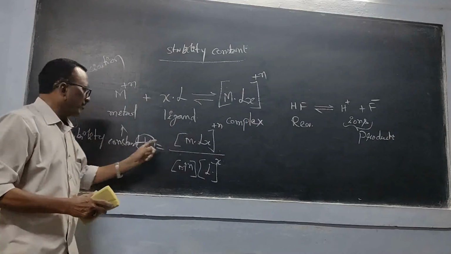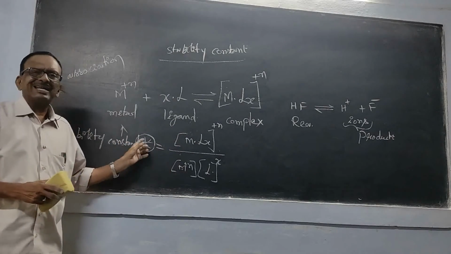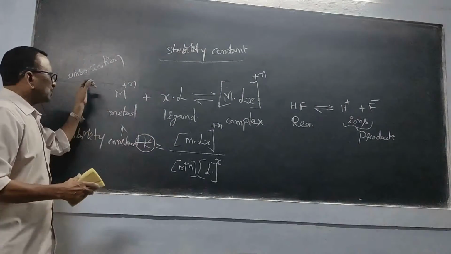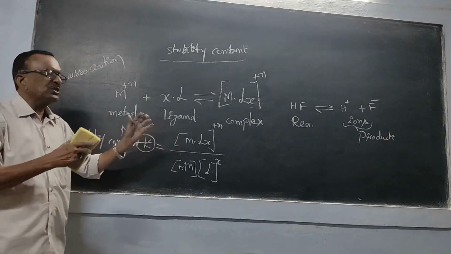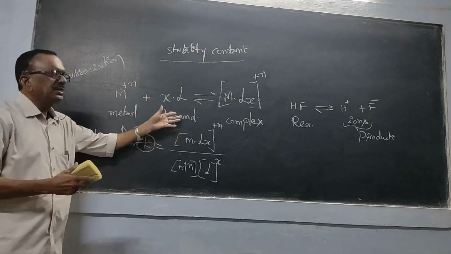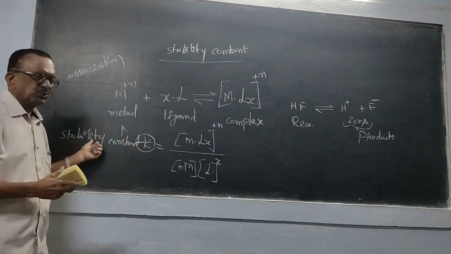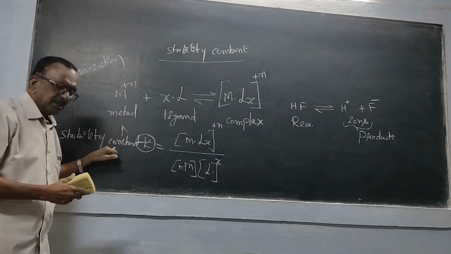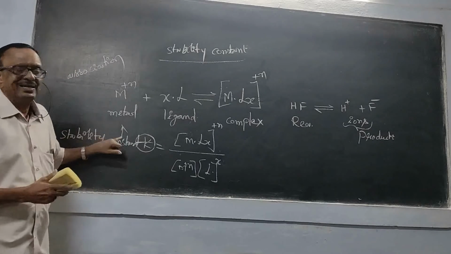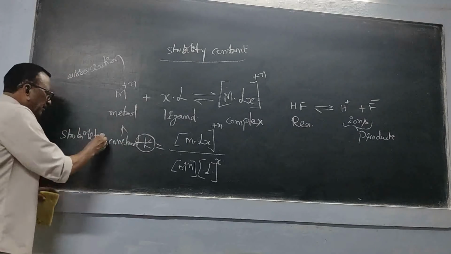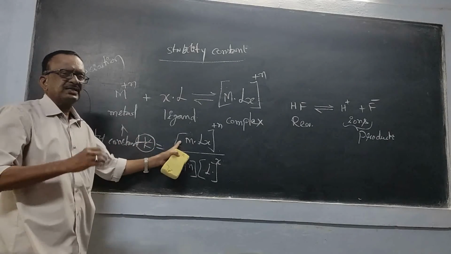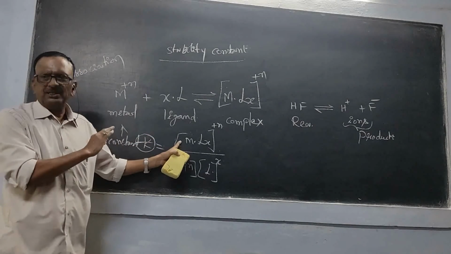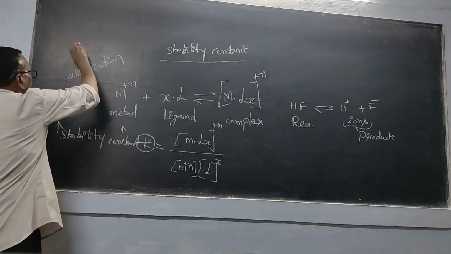So that's why this equilibrium constant is a direct measure of the association between the ions that gives a more stable product, that is the complex. That is why we are using the stability constant. So if the stability constant value is more, means the complex is much more stable. That is the meaning.